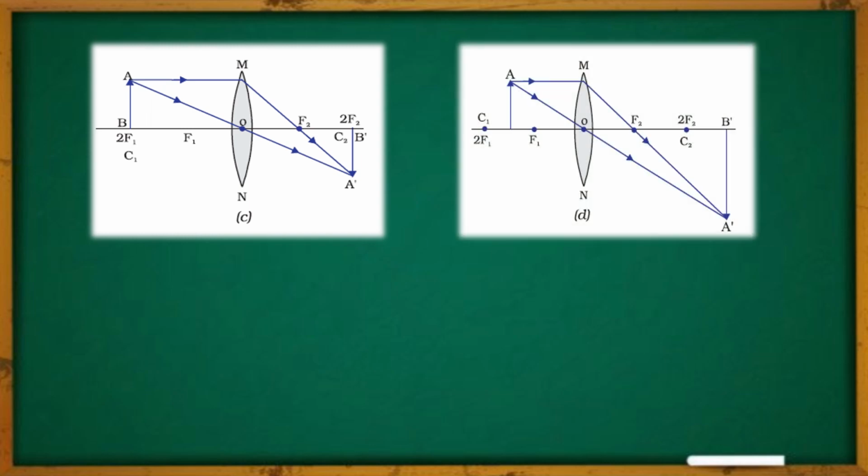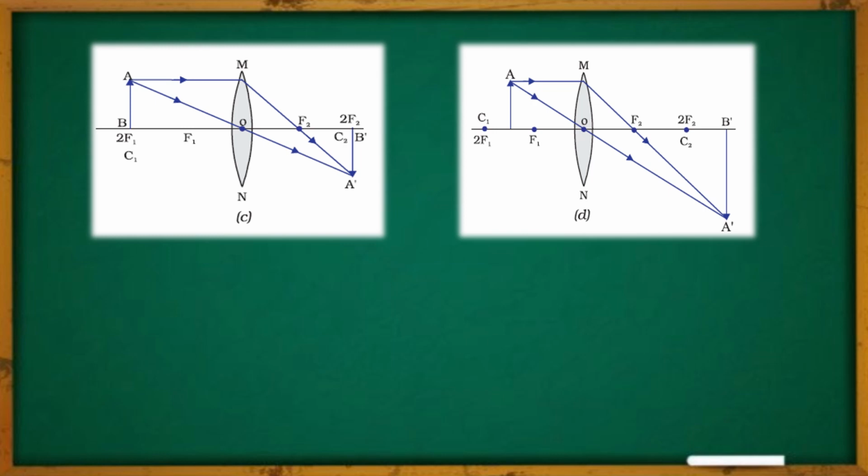Let us now move to the next case, when the object is placed in between f1 and 2f1, means C1 and f1. Then where will the image be created? Let us see. The first ray, which is coming from point A of the object, moves parallel to the principal axis, and after refraction through the lens, it is passing through the point f2. Another ray, which is passing through the optical center O, remains undeviated, and both the refracted rays are now meeting at point A dash, and there the image of the point A is created.